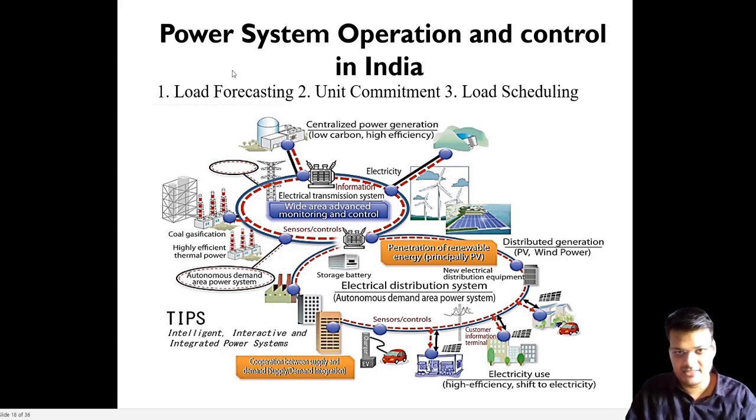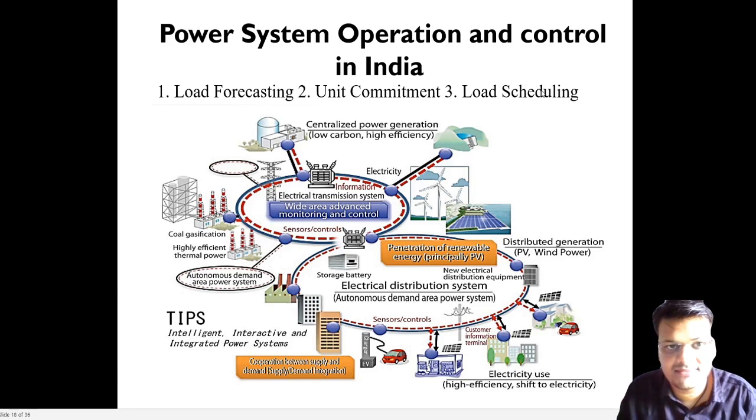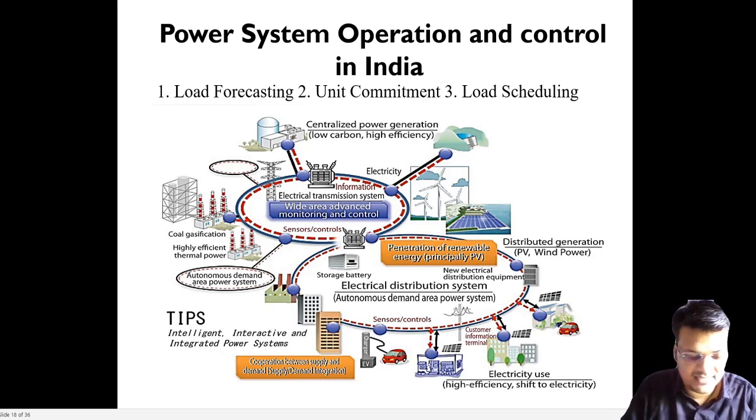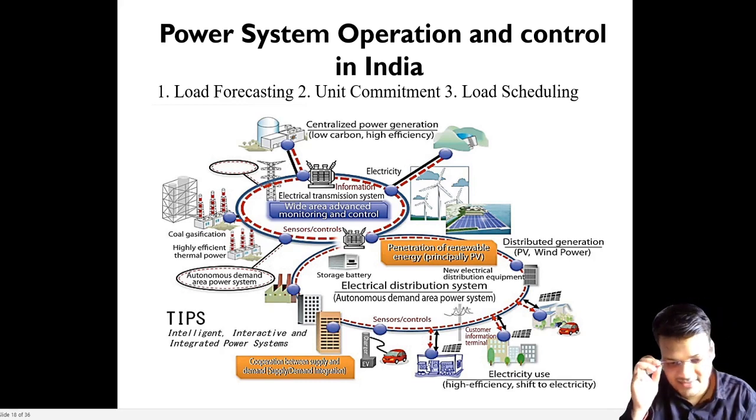So what is unit commitment? These three terms are also interconnected. So what is power system operation and control? Not only in India, everywhere these three things are important. First we have to forecast the load. Suppose we are the owner and want to set up a power plant in any city. First of all we have to know what the load in that city is and what factors affect the load.